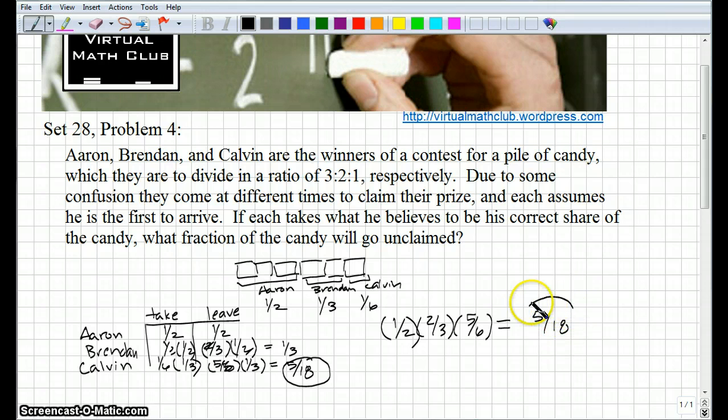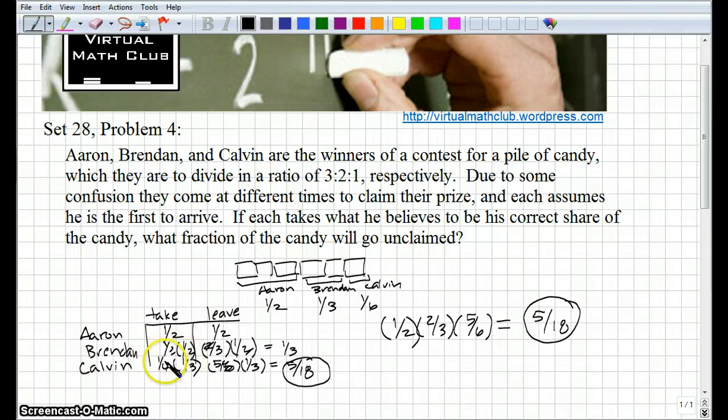Okay. Now, it will make a difference as far as how much candy they get. So, like if Calvin comes first, and let's say there are 18 pieces of candy, he's just going to take one of them, right? He's just going to take a sixth of the 18, right? No, wait a minute. So, if Calvin comes first, I should say.